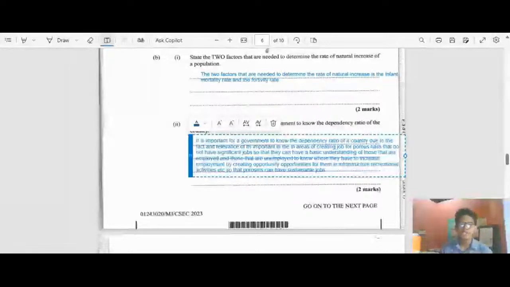And this is not only a reason to be extracted from the Caribbean, it is a reason that applies to the world, because all governments need to know the dependency ratio of the population of a country in order to maintain sustainable development. So that's question BII. Let's move on to the other question below.